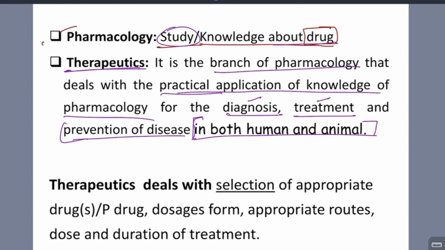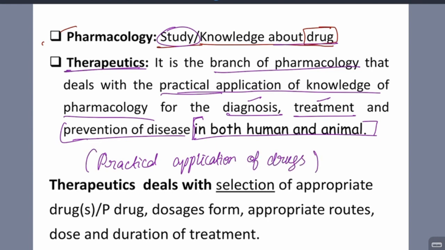Then therapeutics mainly is a practical application of the drug. Therapeutics is a branch of pharmacology, a practical application of knowledge.